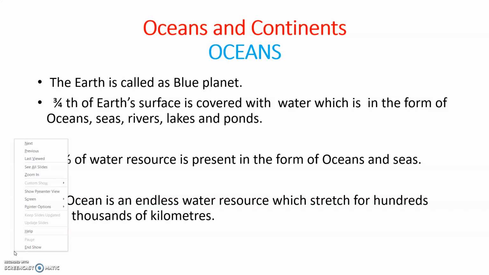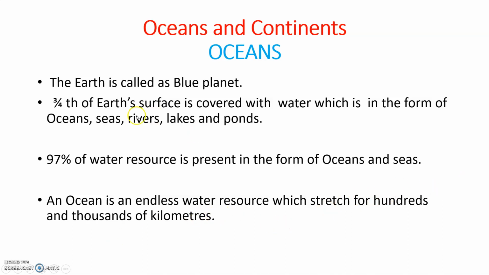In this video, we are going to learn about oceans and continents. The Earth is called the blue planet. 3/4 of the Earth's surface is covered with water, which is in the form of oceans, seas, rivers, lakes, and ponds. 97% of water resources is present in the form of oceans and seas. An ocean is an endless water resource which stretches for hundreds and thousands of kilometers.